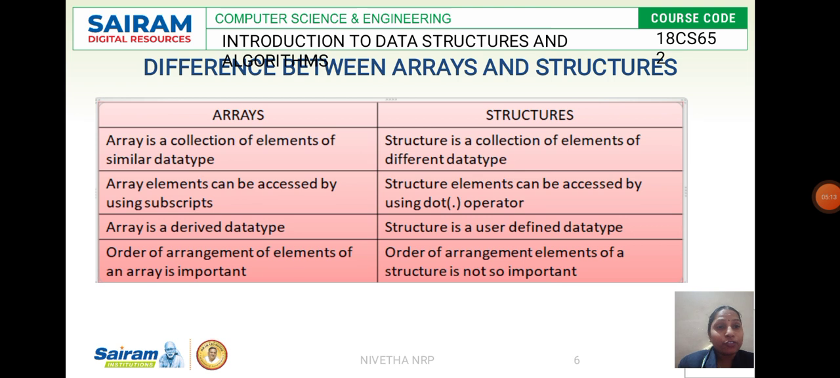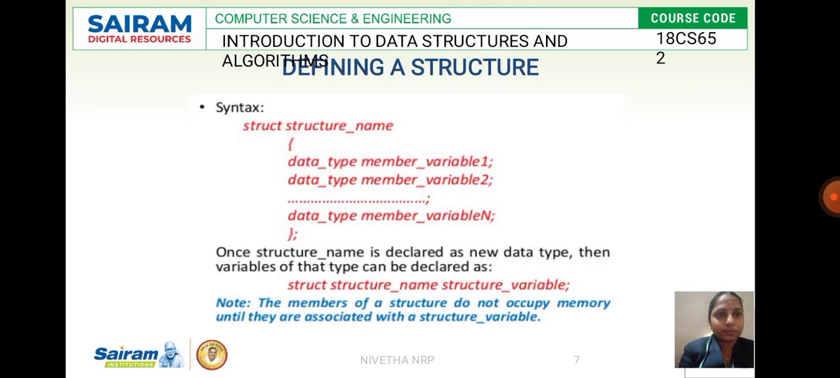Whereas the ordering of arrangement is not important in the structure, since arrays are accessed only by the subscript, and the address is more important. So when you give it as A of 5, it starts with A of 0 to A of 4. So that ordering becomes very important here, whereas in a structure, the ordering of elements does not play a vital role.